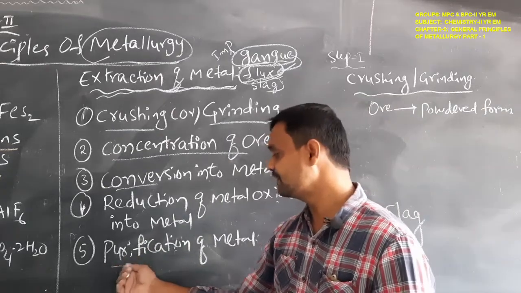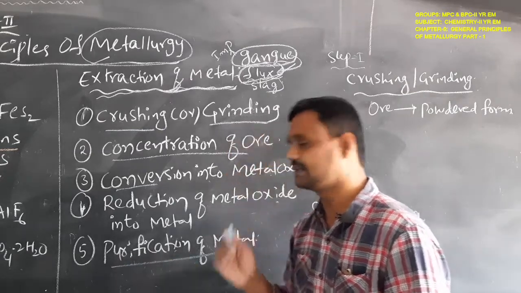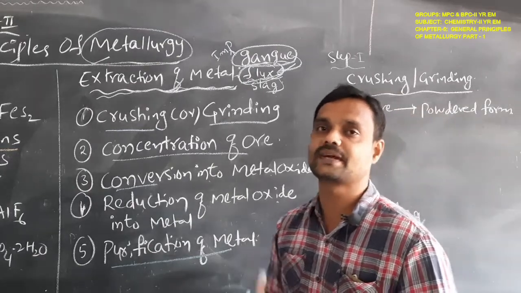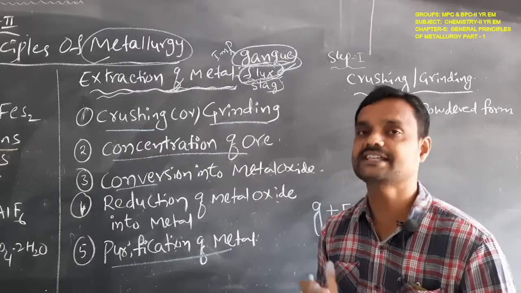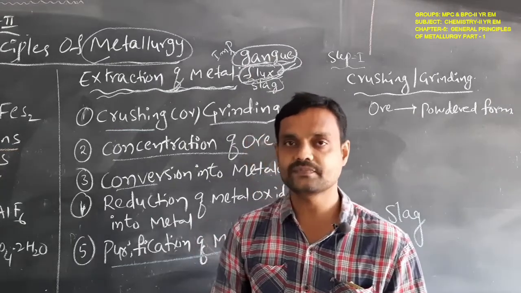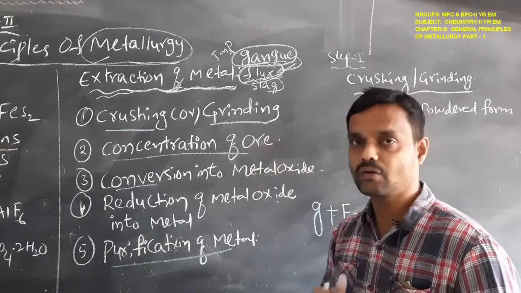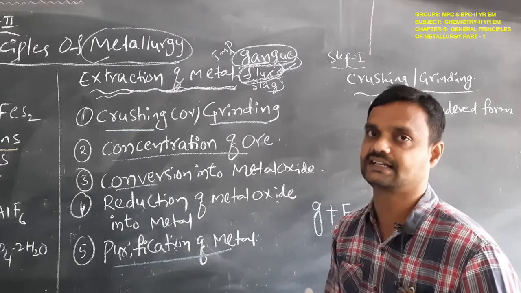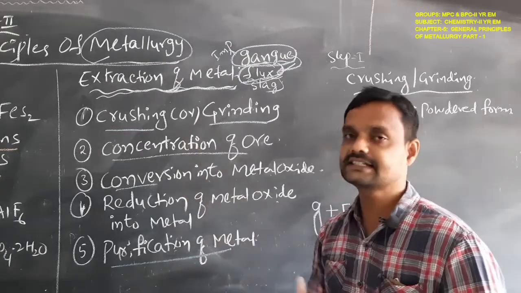The next step is the purification of the metal. So these are the mainly 5 steps involved in the extraction of the metal from the ore. Okay students, how many steps? 5 steps are involved. In which process? Extraction of metal from the ore. The first step is crushing or grinding of the ore. That means the ore is crushed or ground. In the second step, that crushed or ground ore, we are increasing its concentration.